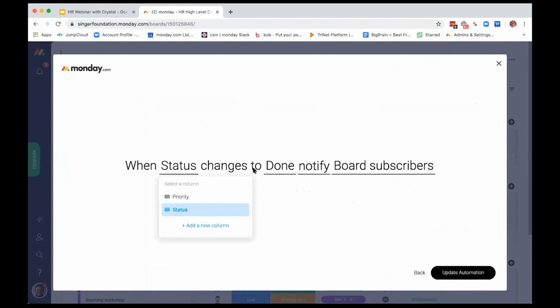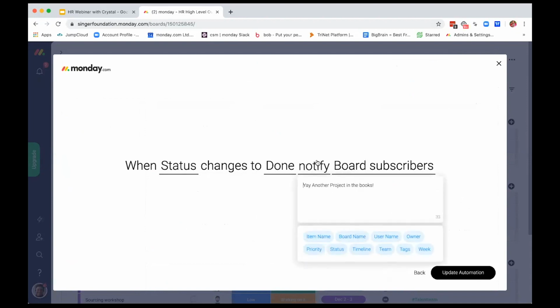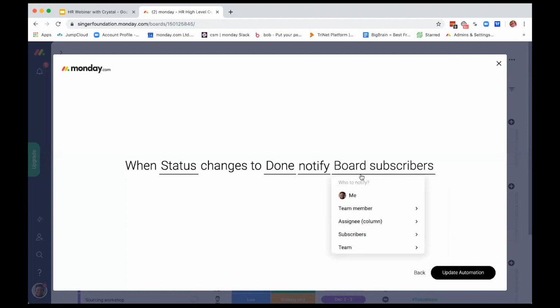So we'll say when status changes to done, what you'll see in notify is that we have the ability to create a special custom message for our team, whether we want to just type it in, or we can take some of these parameters down here and say, yay, another project, or if we want to get more specific, we'll delete this and we'll say, yay, another, and whatever the item is called in the board. And now it's going to notify our entire team. As we can see here, I have the ability to notify me, another team member, the person that's assigned to it, the subscribers, or our entire team. It's pretty much whatever floats my boat.